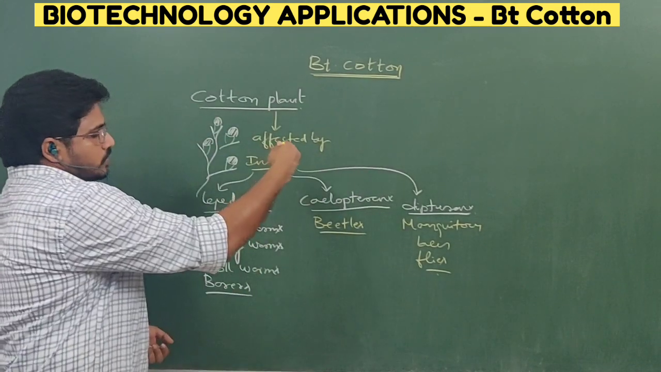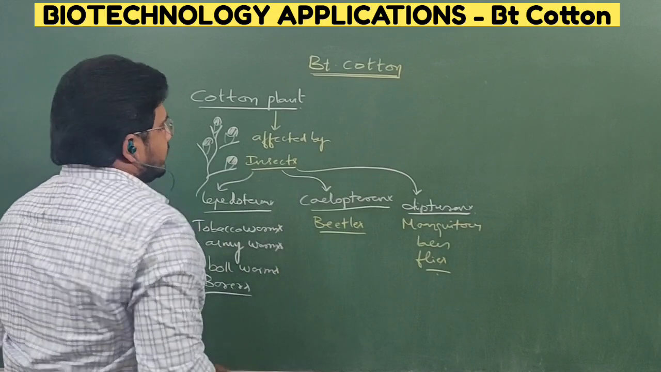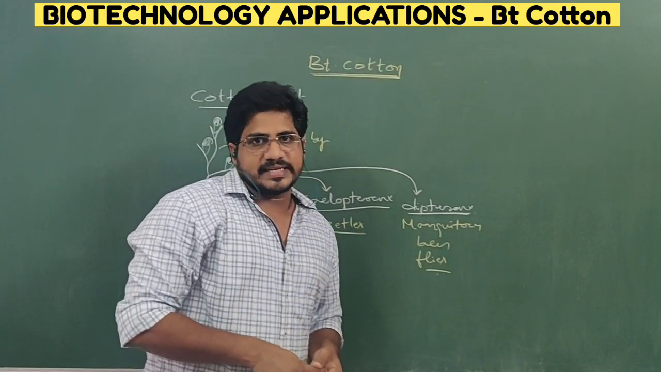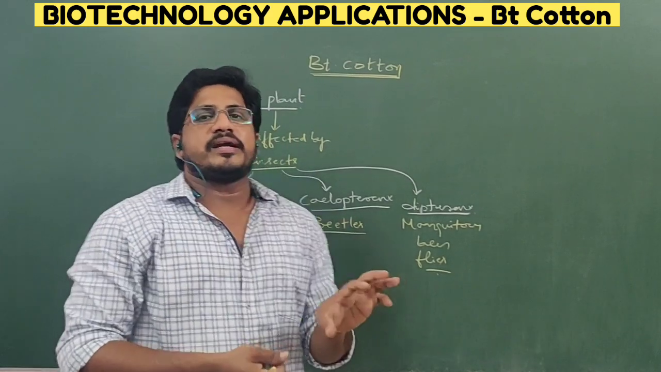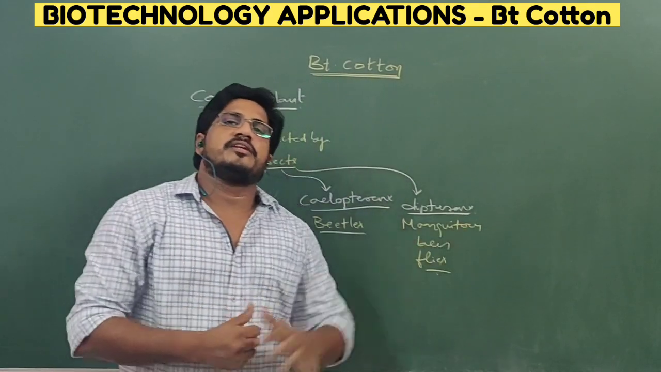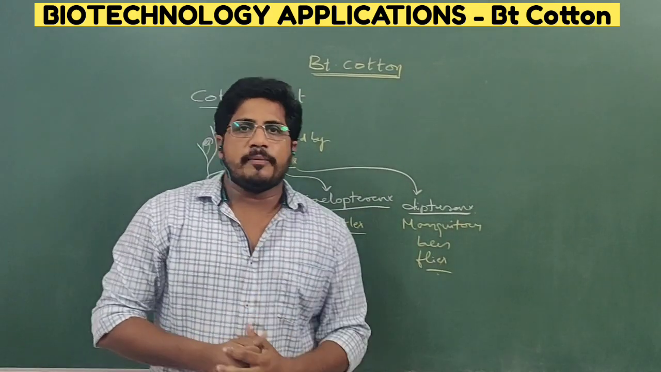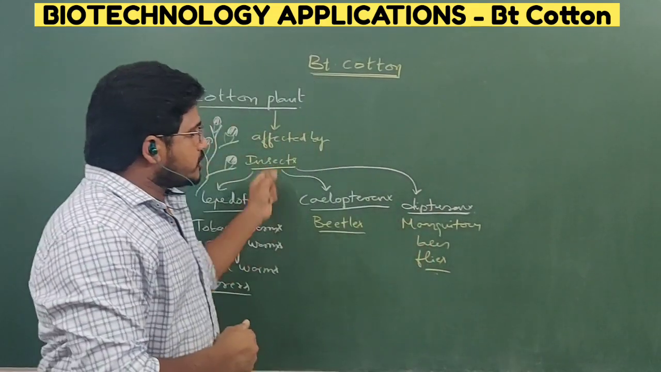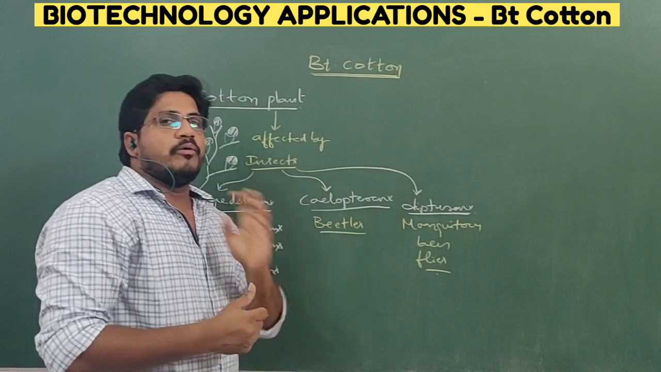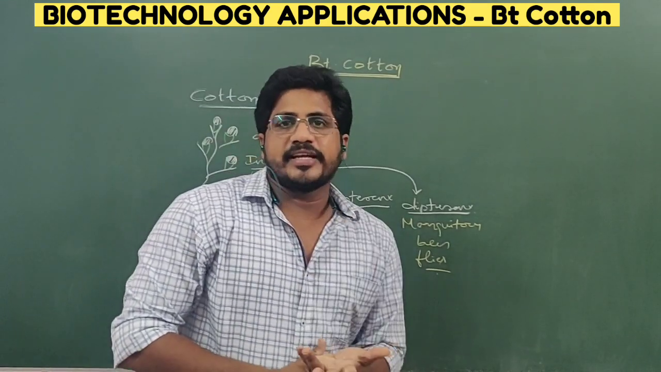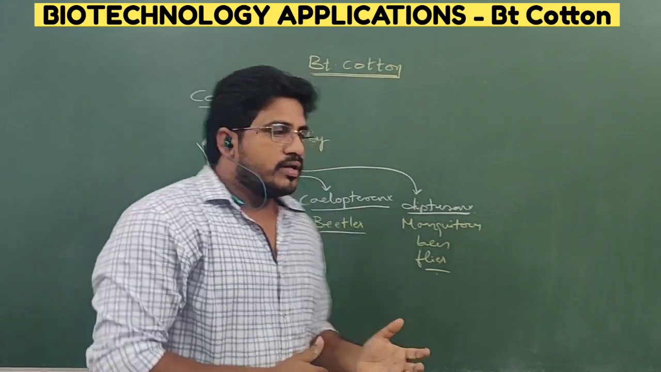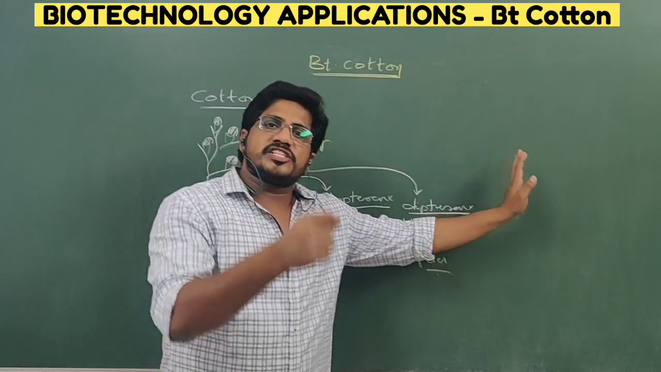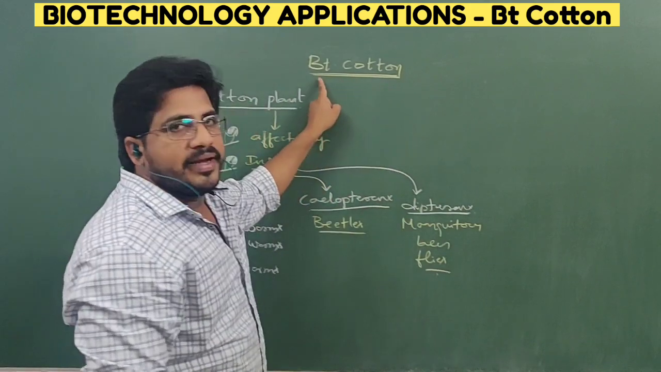So to decrease these effects or to avoid the damage by these insects, if we use chemicals, that is an agrochemical based method. Then a lot of drawbacks were there, as we discussed just before. How will this problem be avoided? By using genetic engineering methods. That is how general cotton evolved into genetically engineered cotton, which is called Bt cotton.